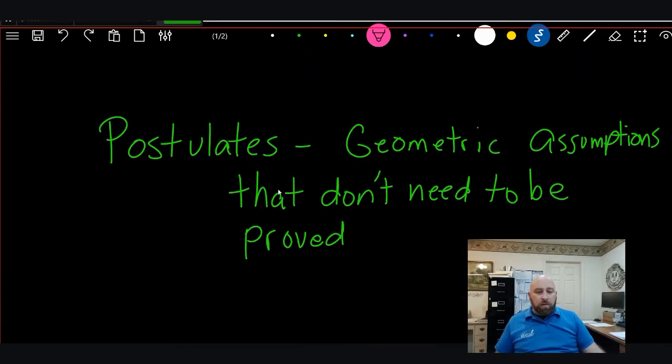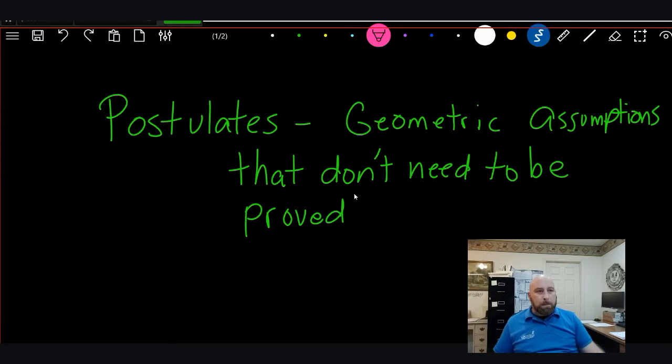The next thing that I want to talk about are postulates. Now, these are not mathematical in nature. These are geometric in nature. So these are geometric assumptions that do not need to be proved. In other words, these are things that I can just say and everybody believes me. And they believe because it's true, because somebody else proved them, or because they're so basic that nobody needs to prove them because everybody understands this.